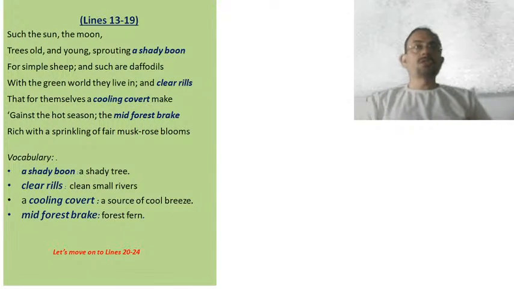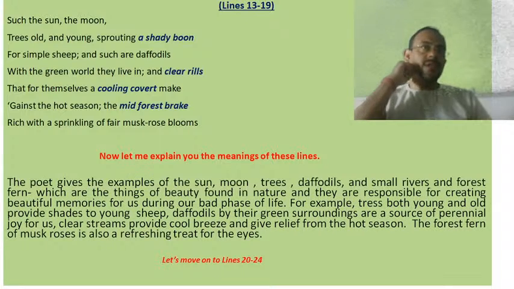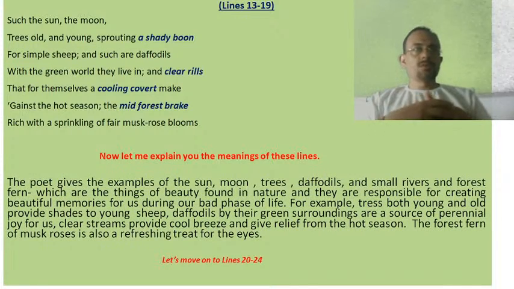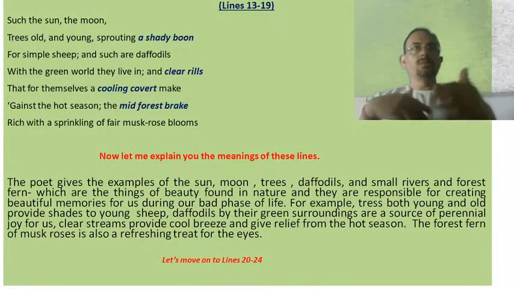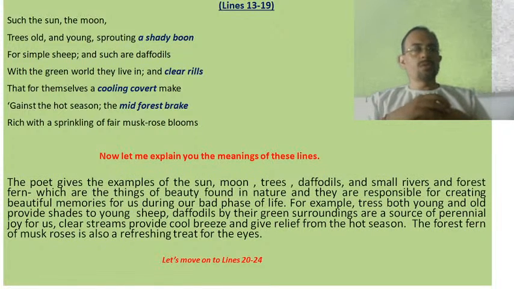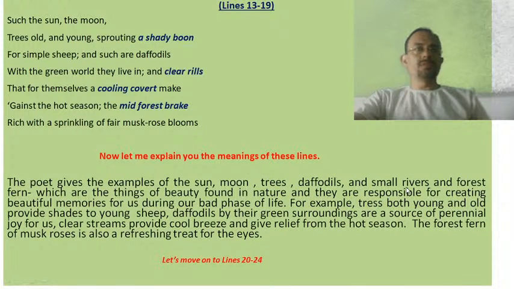Now let's go through the explanation part, the paraphrase part. Please go through with me, so that you can also recapitulate what I have just spoken to you. Now you see, the poet gives the examples of the sun, moon, trees, daffodils, small rivers, and forest fern, which are the things of beauty found in nature, and they are responsible for creating beautiful memories for us during our bad phase of life.